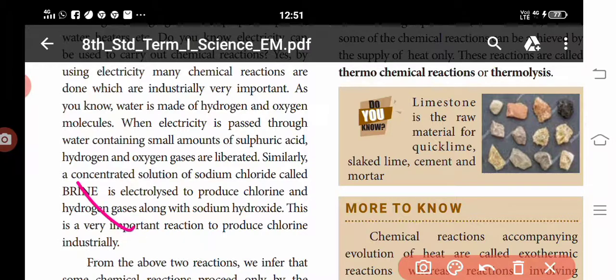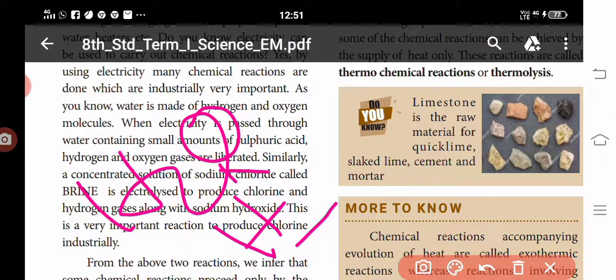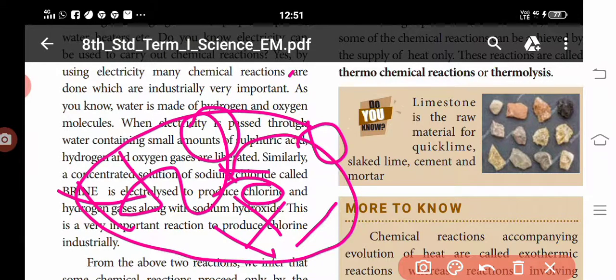When electricity is passed through water, H plus and O minus are produced and the molecules are separated. Brine means the electrolysis of sodium chloride solution. Likewise, when the mixture of water and sulfuric acid is subjected to electricity, it breaks down.